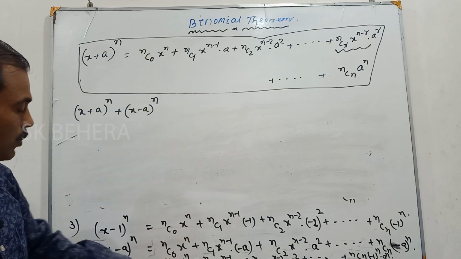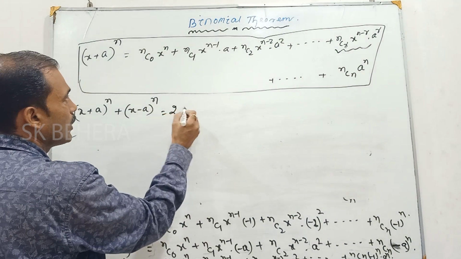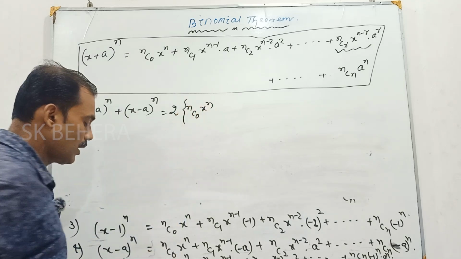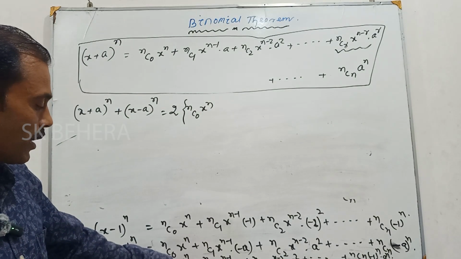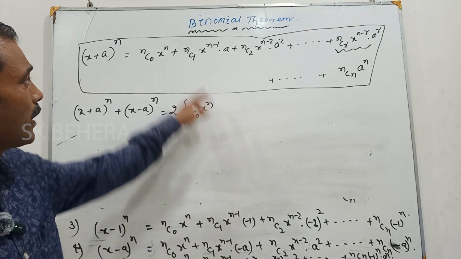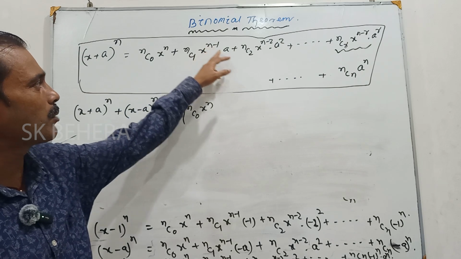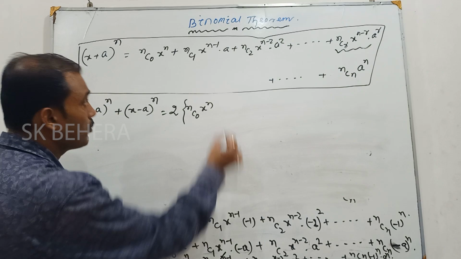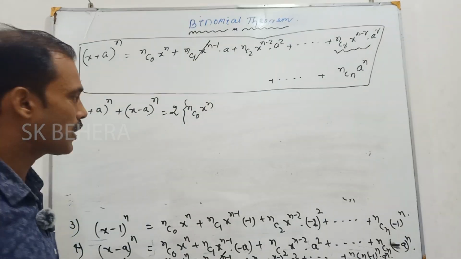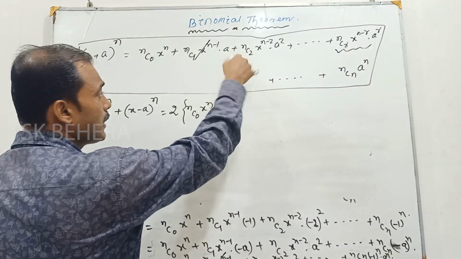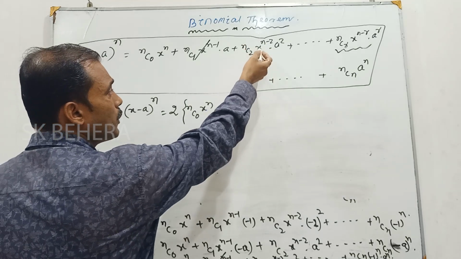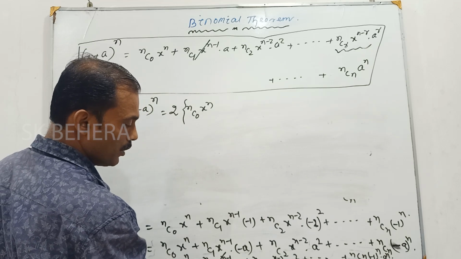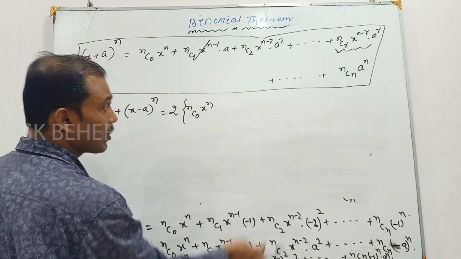So this will be 2 into nC0 x to the power n. Clear? Plus, then you see minus of nC1 x to the power n minus 1 into a, and it is plus of nC1 x to the power n minus 1 into a. So these two terms cancel out. Next term we will get nC2 x to the power n minus 2 into a square. Here nC2 x to the power n minus 2 into a square. This term will be added.